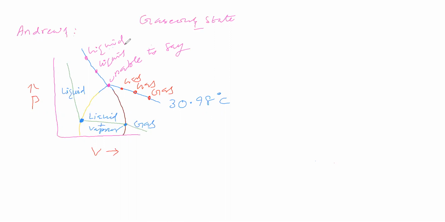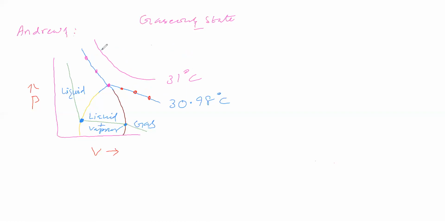Now let us raise the temperature. How will the graph be? We will raise the temperature now. The graph comes like this. Let us consider the temperature is so and so.